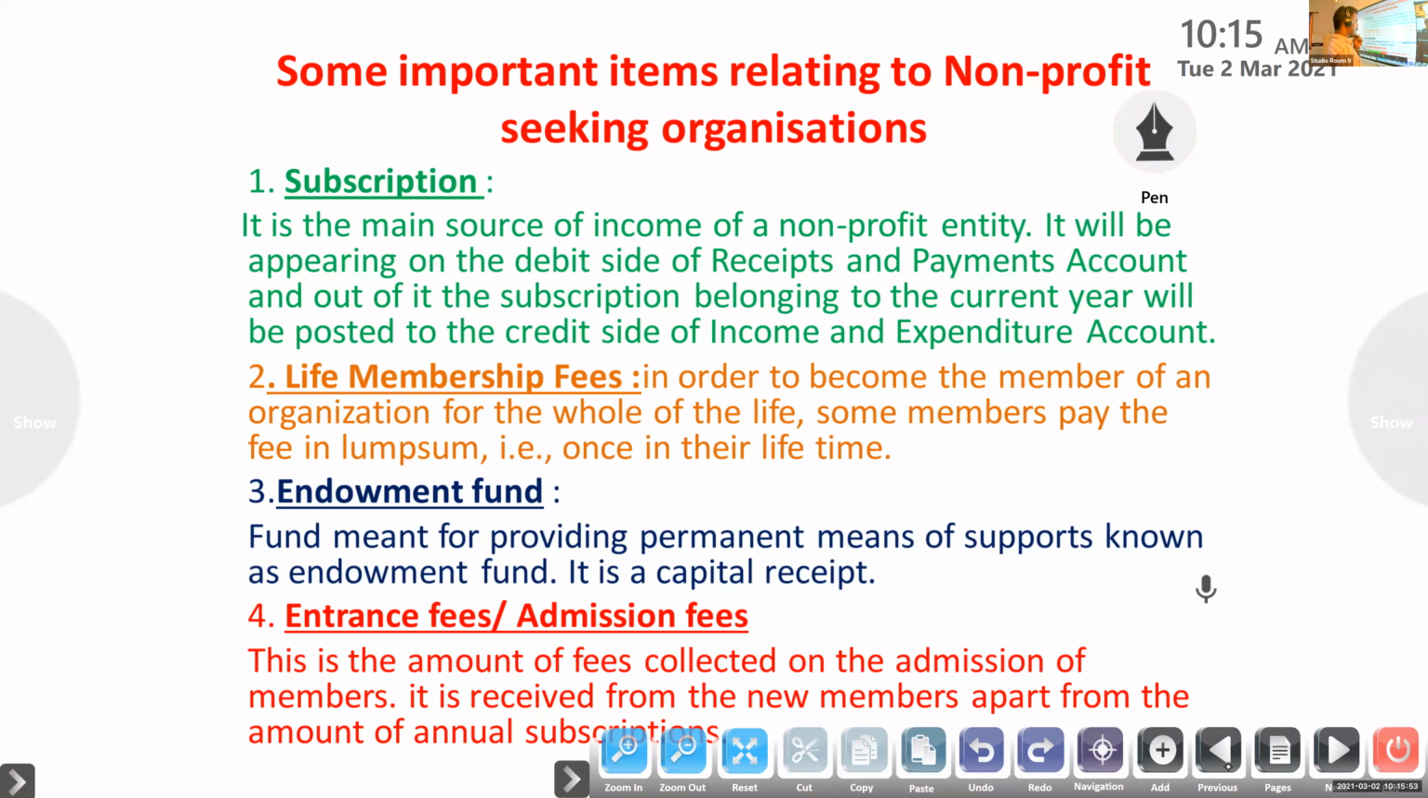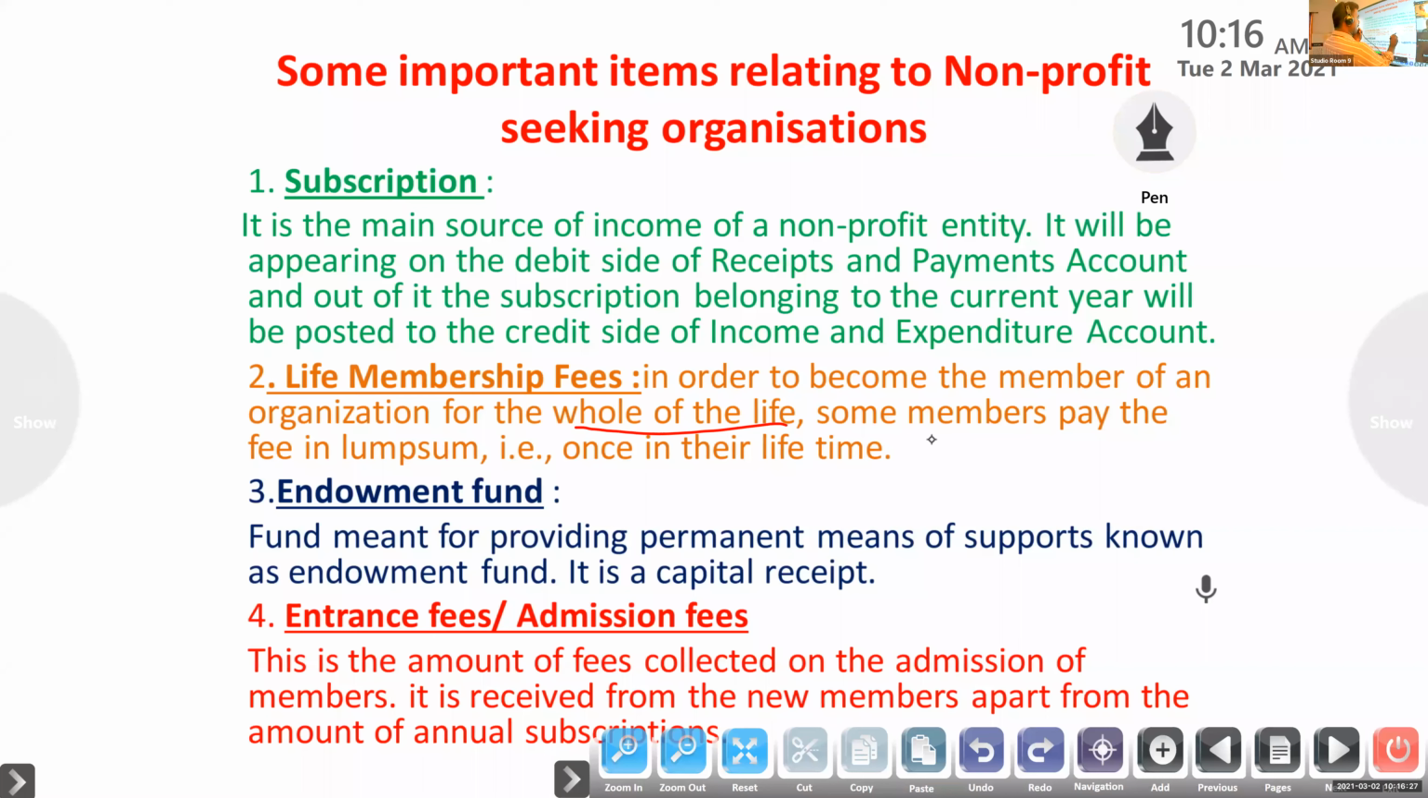So it is the main source of income. What do you mean by subscription? Amount collected from the members periodically. It is a non-profit organization's main income. Next one, life membership fees. Life membership fees means the fee paid in order to become a member of the organization for the whole of life. Suppose it is a religious or charitable organization. If you want to become a member for a lifetime, you have to give the amount in lump sum. That is called life membership fees.